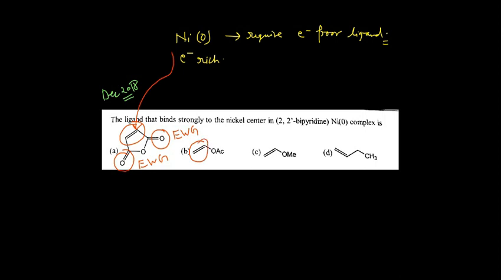The same is true for this one, and this also. So the correct option is option A. This is very, very important: electron withdrawing groups are very important to form effective pi bonding. It will increase the pi acceptor capacity. This is something very important which you have to keep in mind.